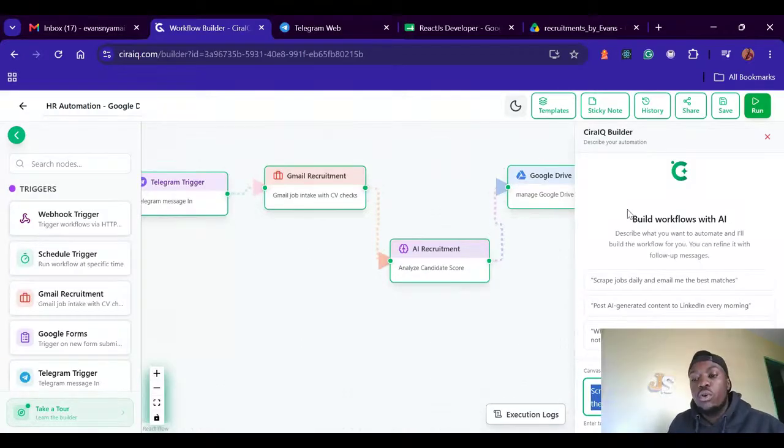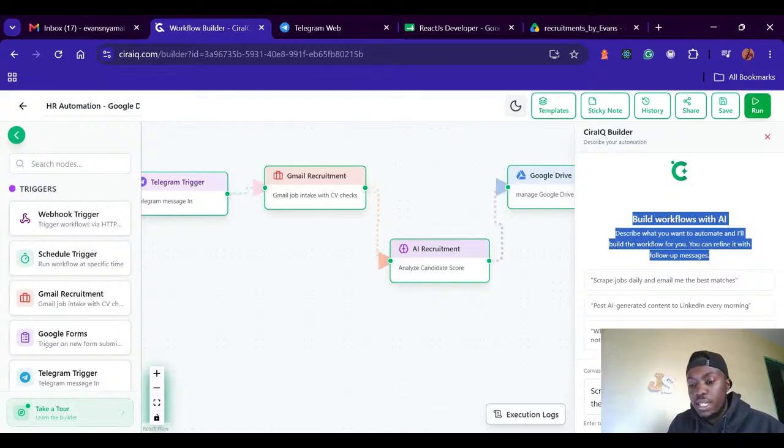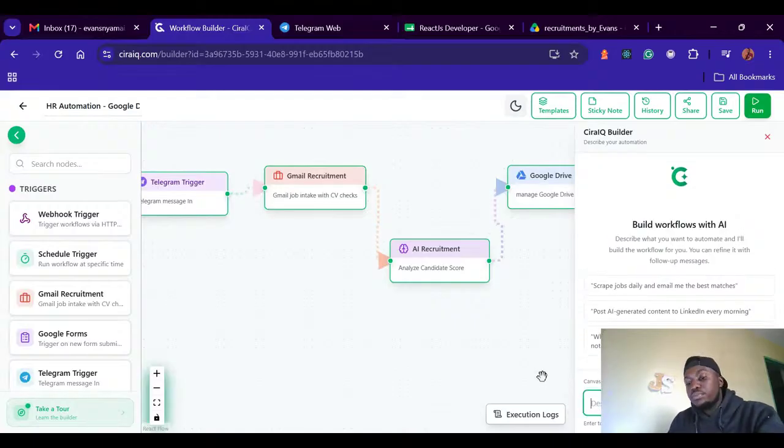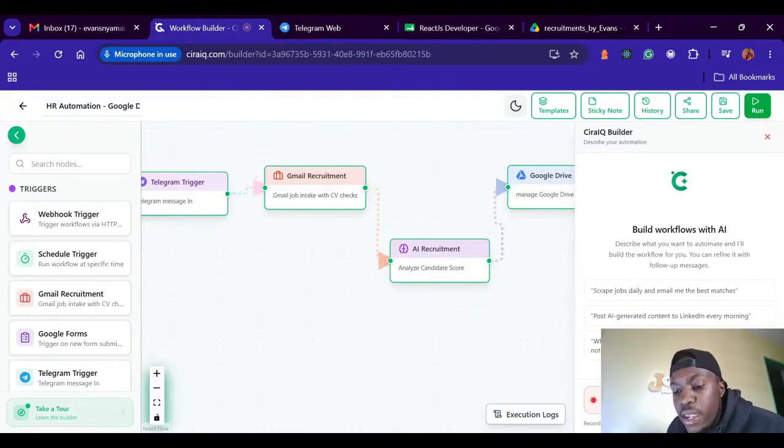In case you are new and you don't know what to automate or how to automate your daily tasks, or in case you are lazy, just like me, you can say something like this on the chat: see this voice note here, create for me an automation that does job applications for me.